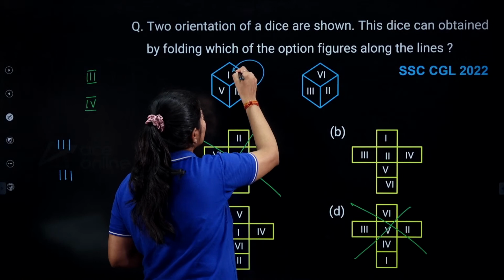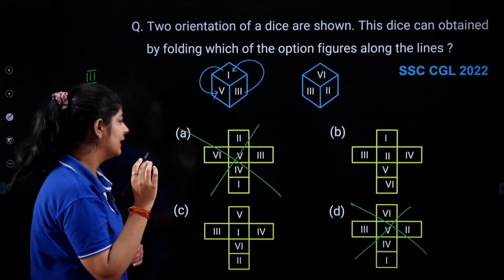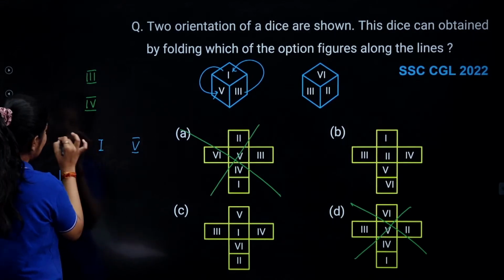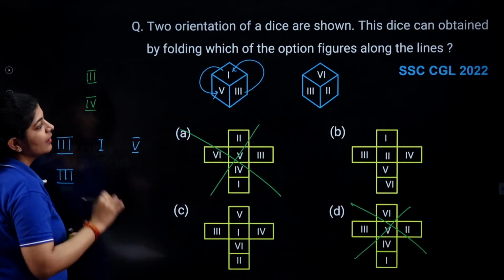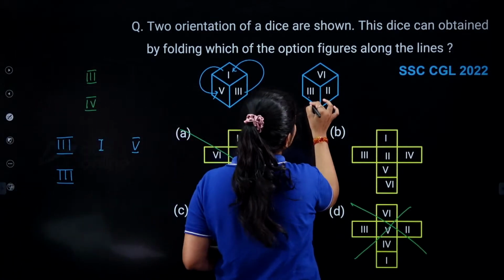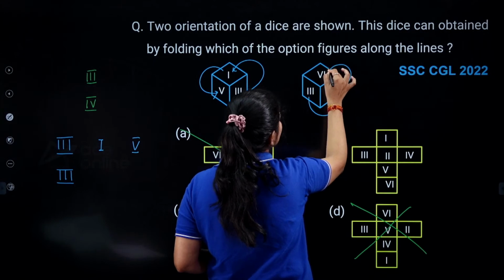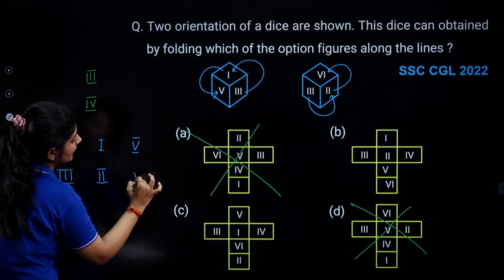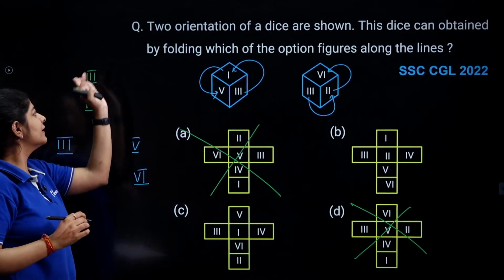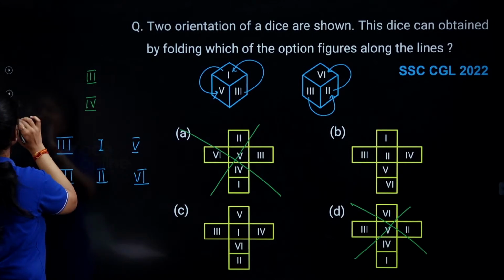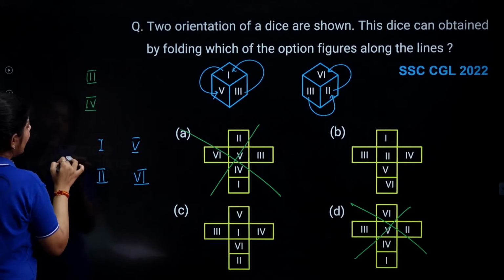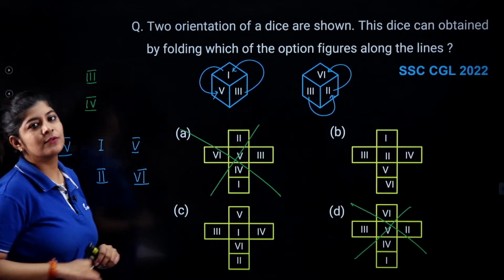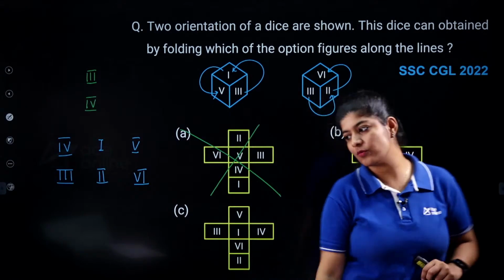After third I am getting 1, and after 1 I am getting 5, right? This is the sequence that I am having. Now in the next one, after third I am getting second, and after second I am getting sixth. I know that third and fourth are the opposite pairs, so I just simply replace one of the three over here, and I can write 4 in place of that. So these are my opposite pairs.